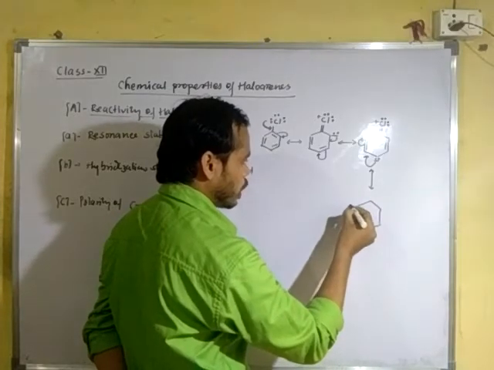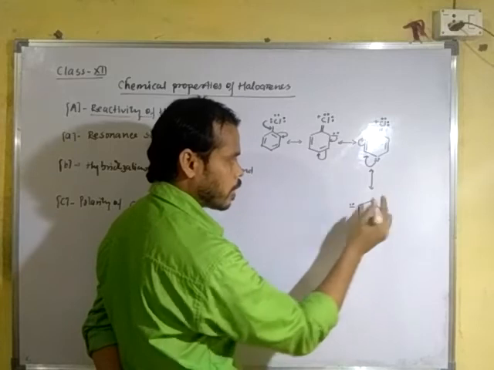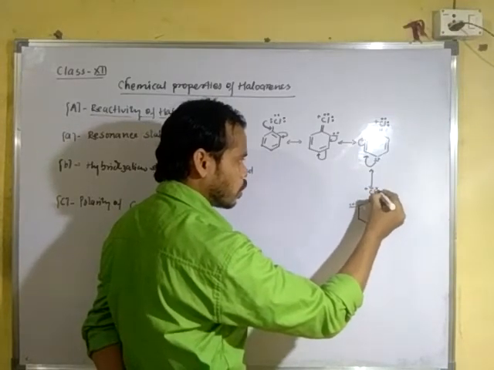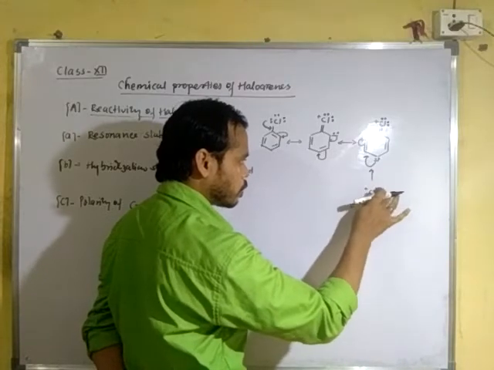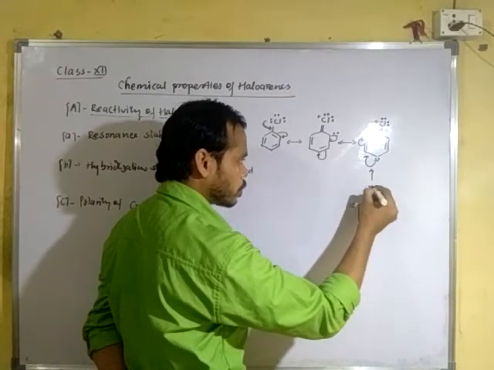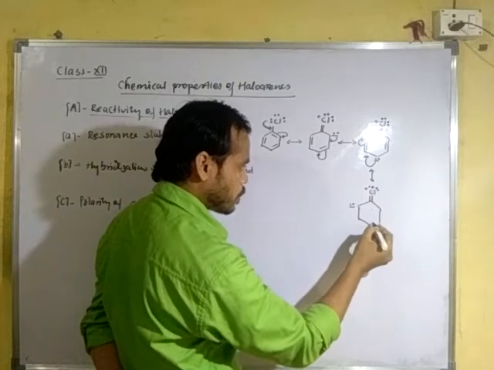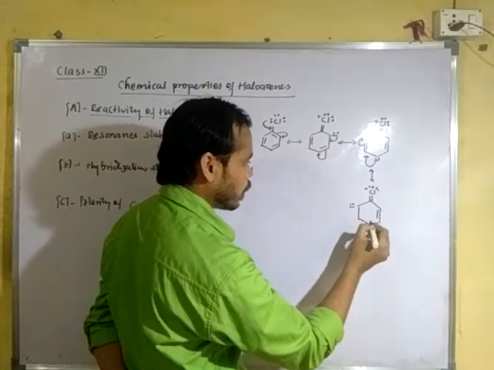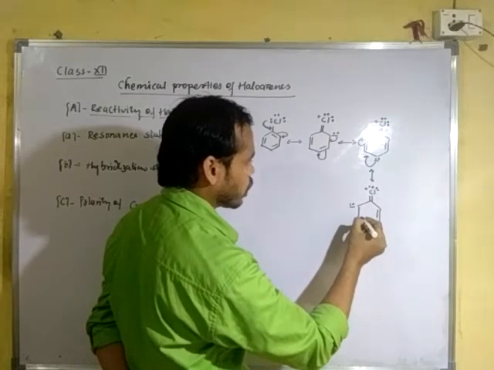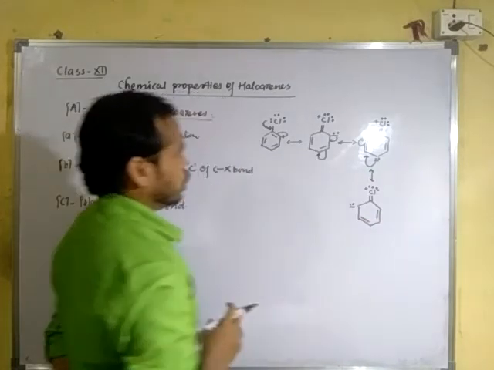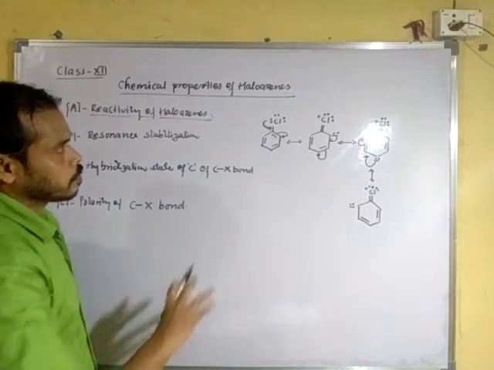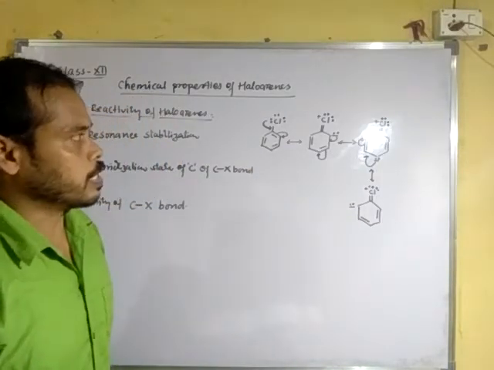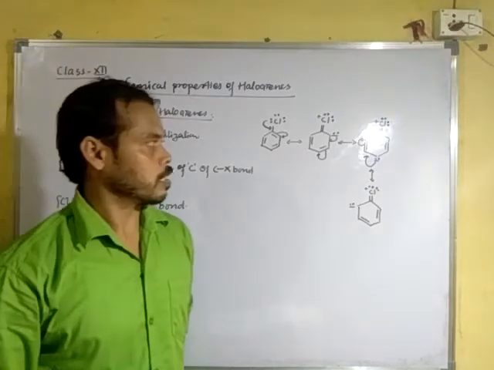You can see the negative charge on this carbon atom, chlorine with 2 lone pairs of electrons and one positive charge, and a double bond between here and this carbon. You can see here 1, 2, 3, 4 structures. These are known as canonical structures.